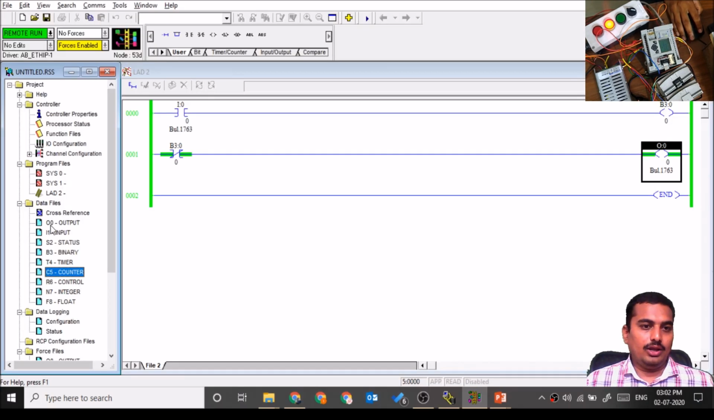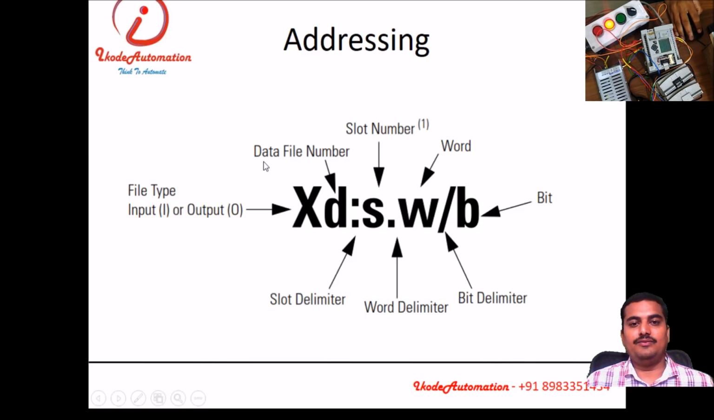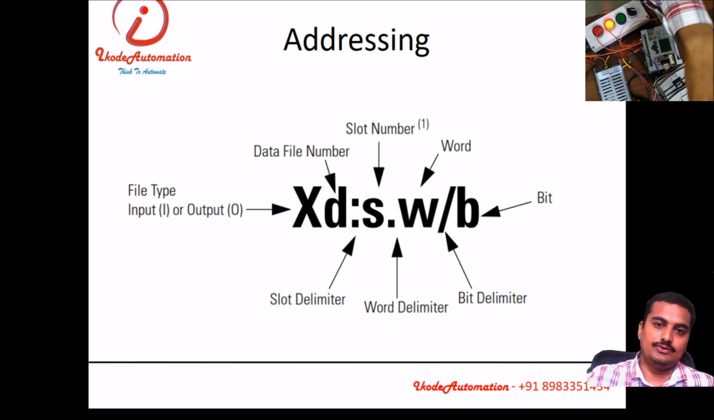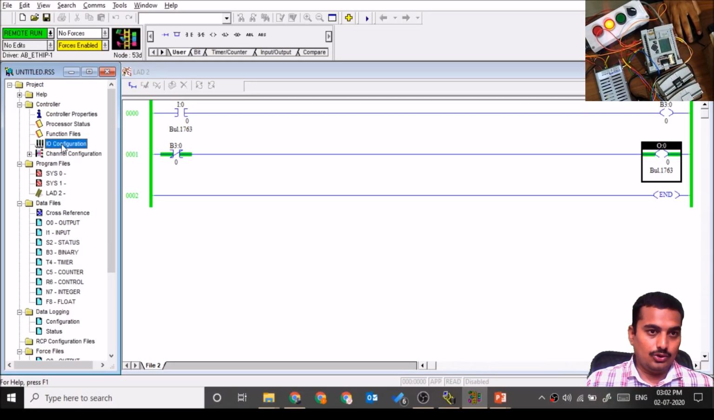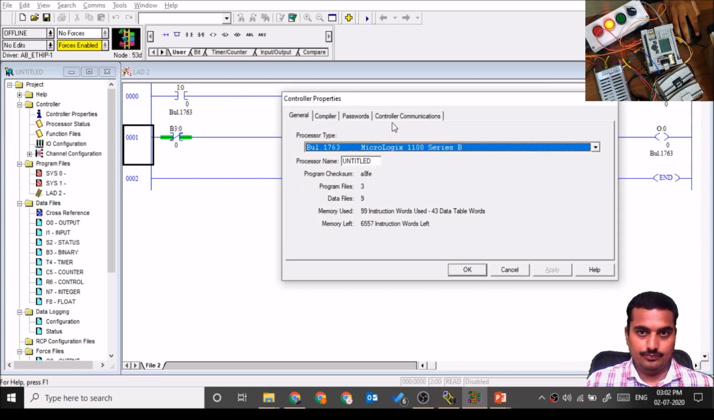Here for input and output we do not put the file number, but for binary we put B3. Here we can see B3:0/0, right? T4, that is the fourth. This is 0, 1, 2, 3, 4. This is nothing but the data file number. This is the slot delimiter. Then slot number. This is the base slot. This will have the address 0, 1, 2, 3 like this. So if I add a slot, here is the IO configuration tab. Here we can add the input output cards to the PLC.